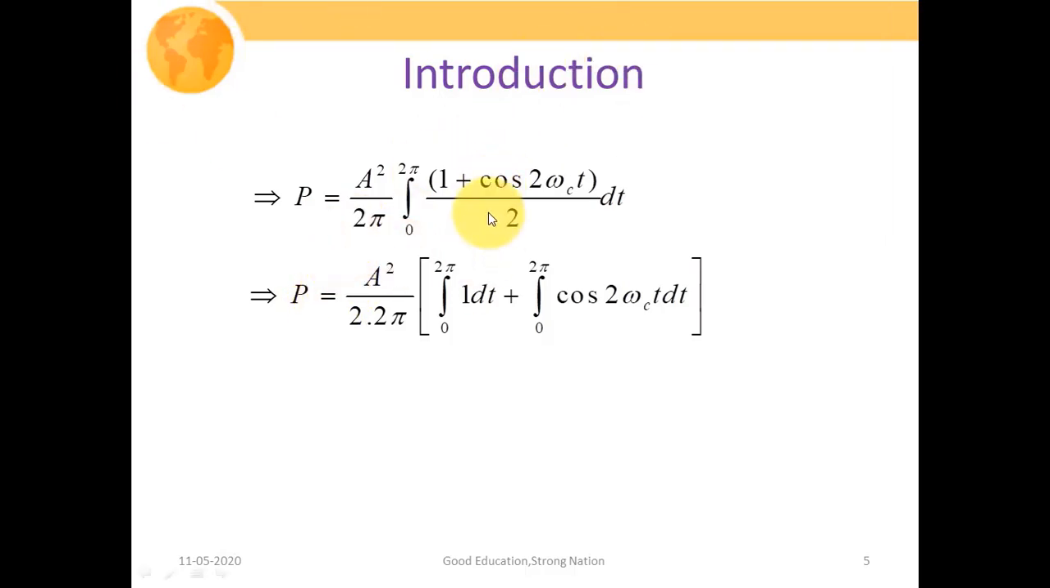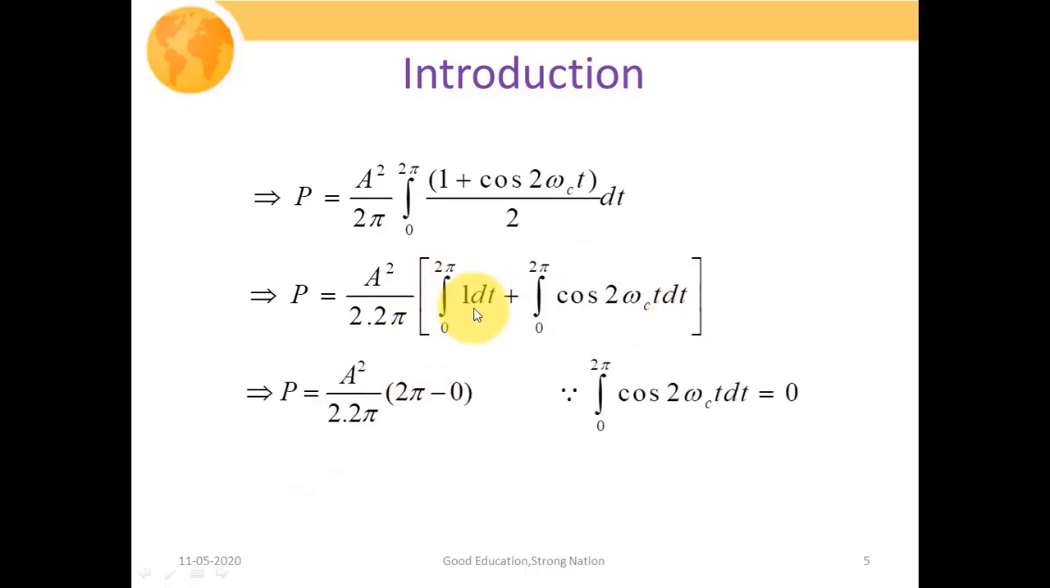Now, further solving, we take the 2 outside, and what we are left with is integration from 0 to 2 pi of 1 times dt plus integration from 0 to 2 pi of cos of 2 omega ct dt. For the 1 times dt we will have 2 pi minus 0, which equals A square upon 2 times 2 pi into 2 pi. Since the integration between 0 to 2 pi of cos of 2 omega ct dt is equal to 0, the complete outcome of this whole expression turns out to be P is equal to A square upon 2 times 2 pi into 2 pi minus 0, which is the upper limit minus the lower limit.